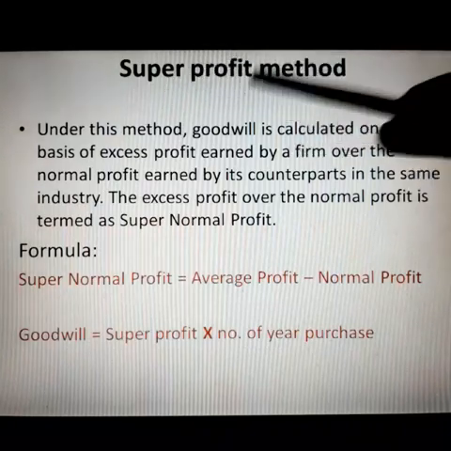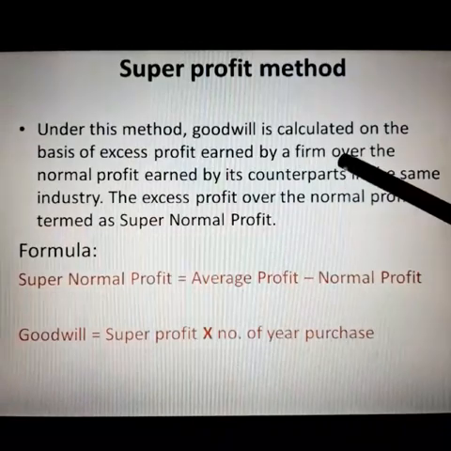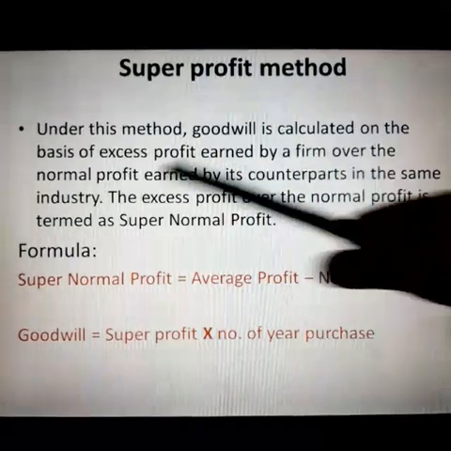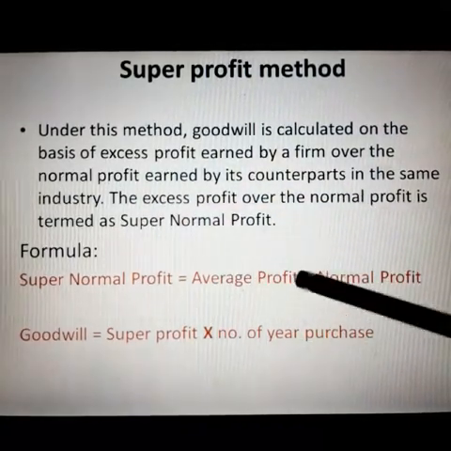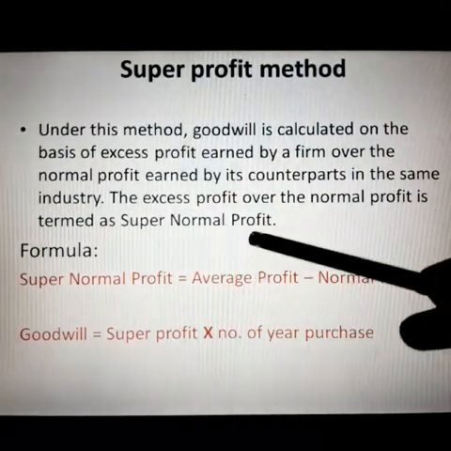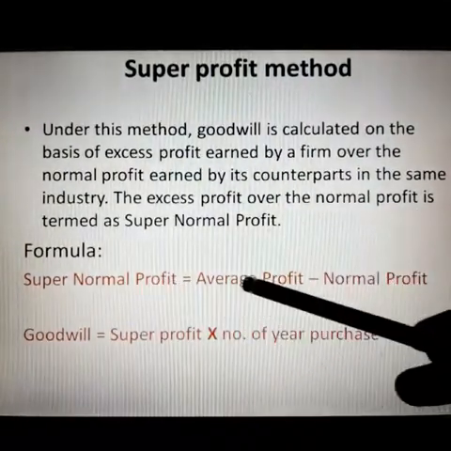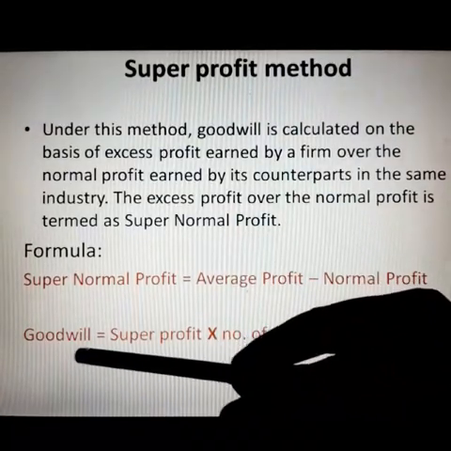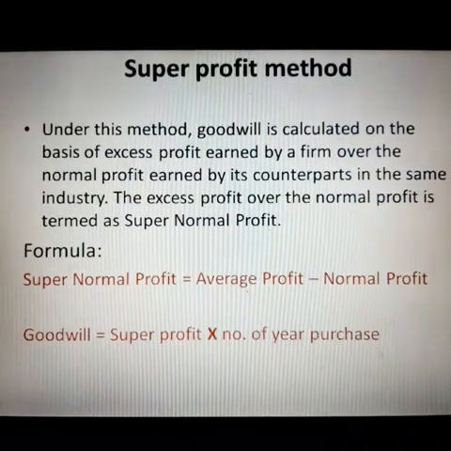Next method is super profit method. This is the second method. Under this method, the excess profit earned by the firm over the normal profit is considered. It means actual profit is more as compared to expected profit. So excess profit over the normal profit is termed as super profit. How to calculate the goodwill through this method? You can see super profit is average profit minus normal profit. For calculating goodwill, बच्चों हमें ये फॉर्मूला यूज़ करना पड़ेगा. सुपर प्रॉफिट पहले निकालना पड़ेगा, उसको number of year purchase से multiply करना होगा, as we have discussed.